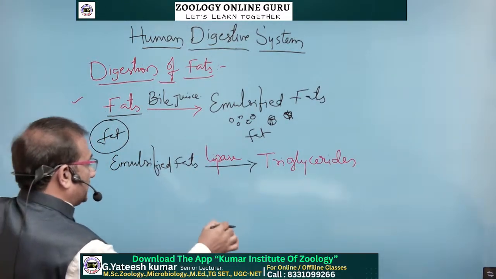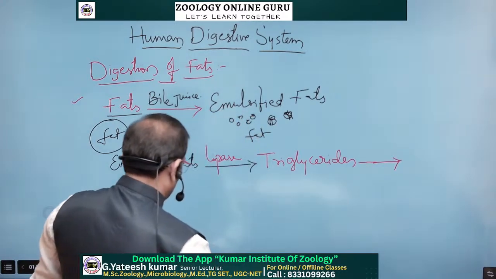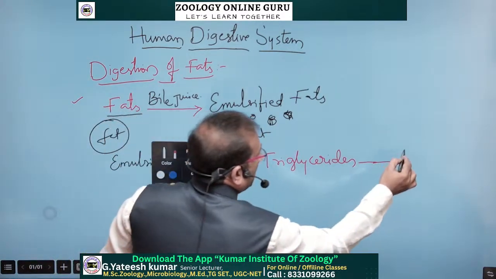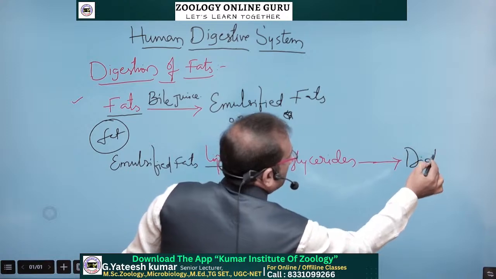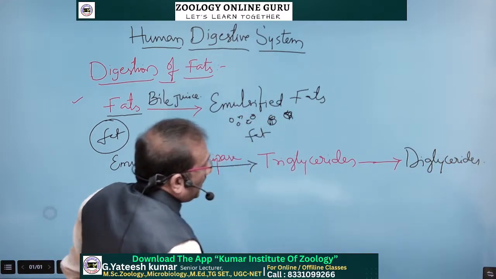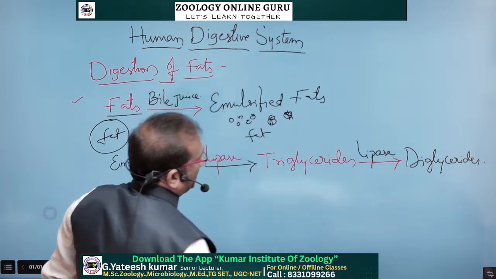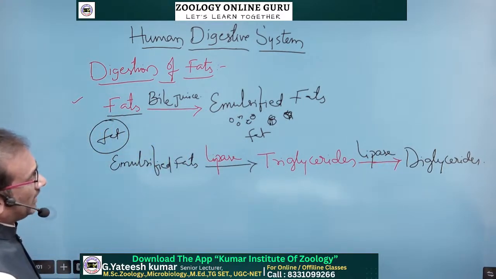And these triglycerides are further converted into diglycerides. So the same enzyme, the same lipase, a single enzyme lipase, is used for digestion of fats.